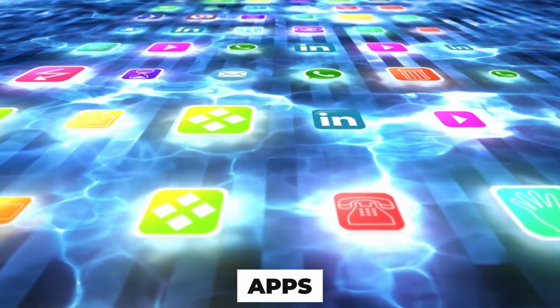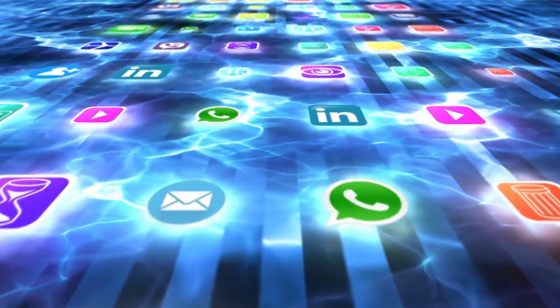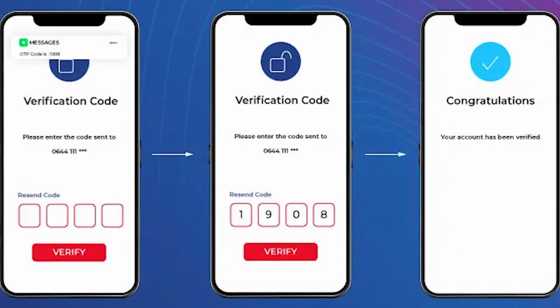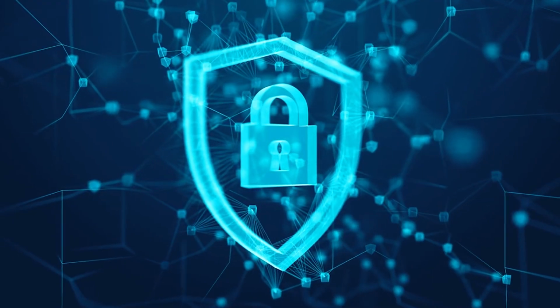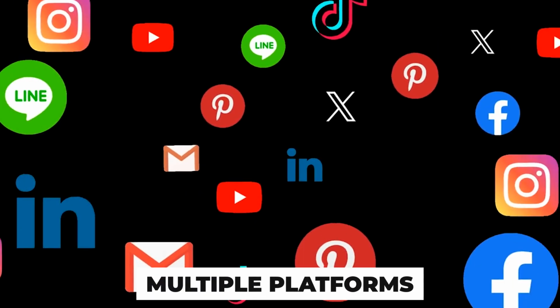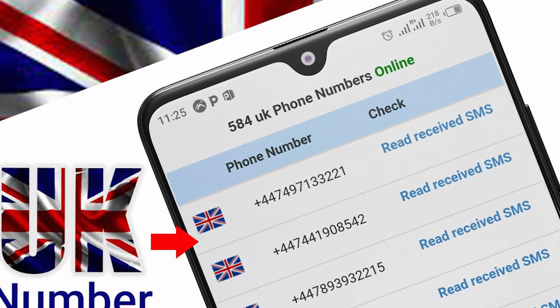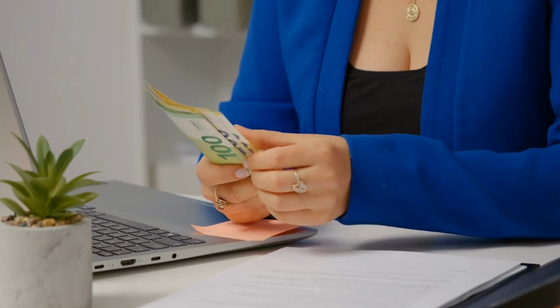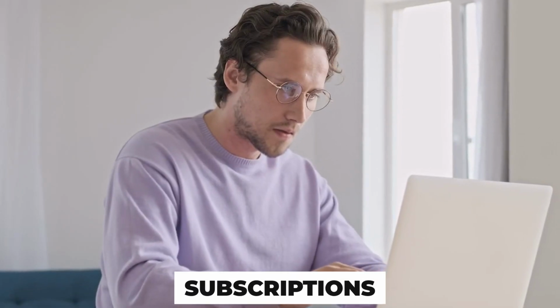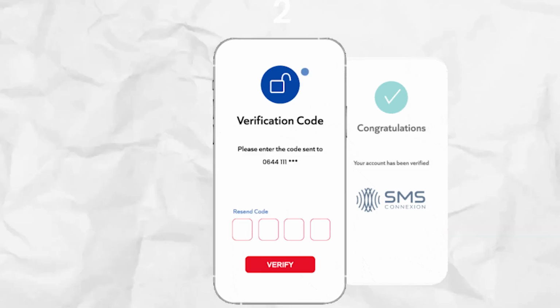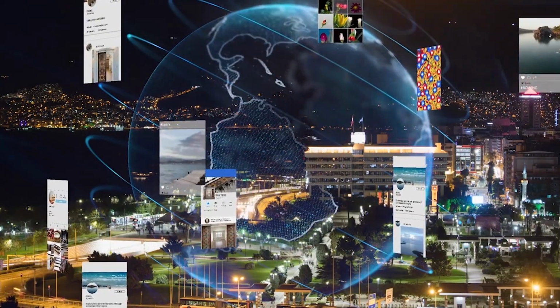These apps are the best ones I've tried, and you can make the most out of them for things like one-time OTP verification, protecting your privacy online, signing up for multiple platforms without sharing your real number, and keeping your account secure. If you have ever wanted a free UK and US number, probably because you can't afford the cost of number subscriptions for your online surveys, OTP verifications business, or just to stay safe on the internet, this is the place for you. Make sure you watch this video to the end.